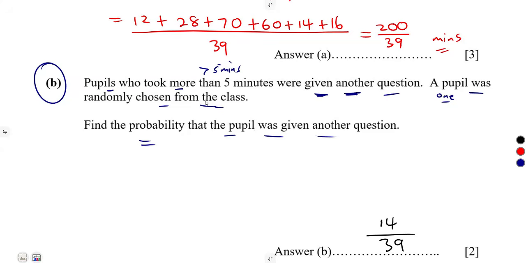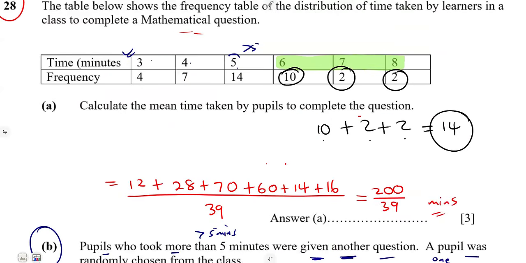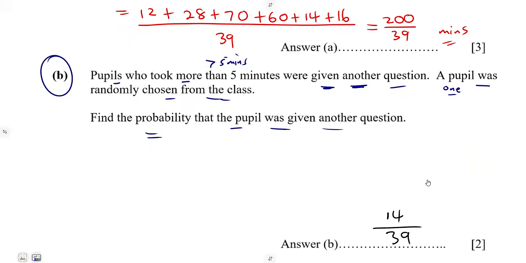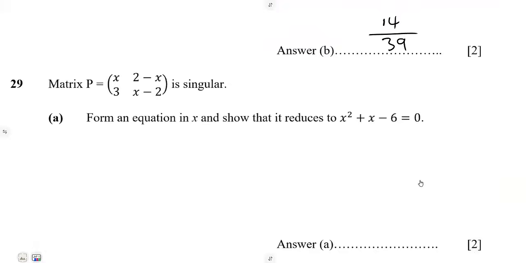It means they took more than what? 5 minutes. So those who took more than 5 minutes, how many are there? There are 14 of them. From the table, you can have them. From what? The frequency distribution table that you're given. All right, this is what we have from the frequency of the given distribution. So that is how you can play around with these typical questions.